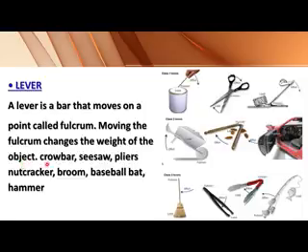We have a few examples: crowbars, seesaw, pliers, nutcrackers, brooms, baseball bat and hammer. Look at this scissor. This central point is called the fulcrum. So a lever is a bar that moves on a point called the fulcrum.